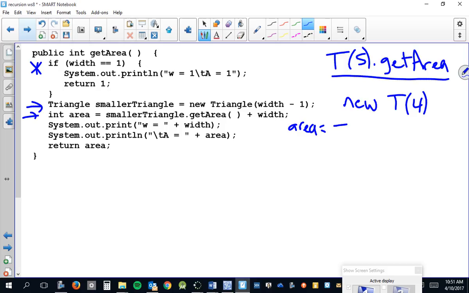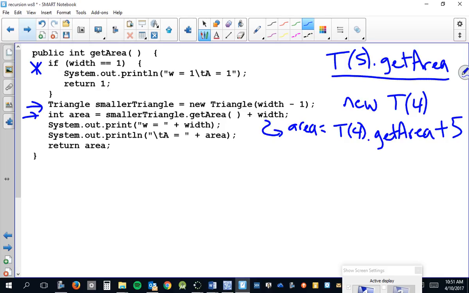I'm just going to call it T4. Not proper Java notation, of course. But my smaller triangle, size 4 triangle, dot getArea, plus the current width. What is the width of this triangle? 5. We're running the code for a size 5 triangle. So I'm saying that line there is going to produce that.